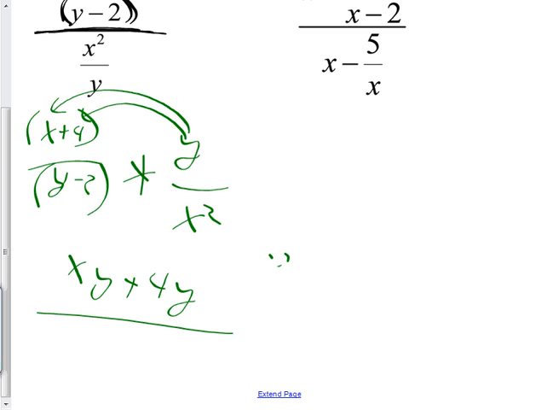And the same kind of thing happens on the bottom. I can't just slap this x squared on one of them. It has to go on both of them. So you'd say x squared y minus 2x squared.